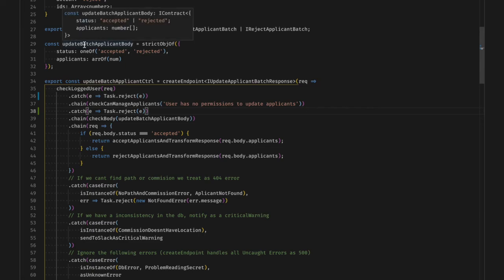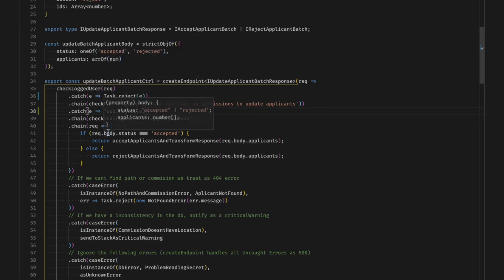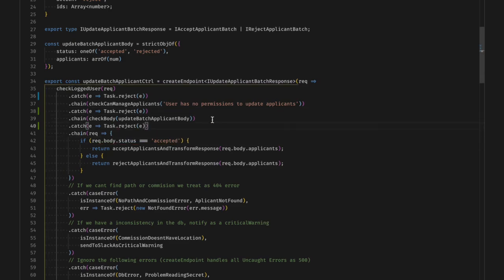We can check the inferred type here. If the body has the shape that we want, then the request will be typed accordingly, and we'll get type safety. If it doesn't, then we'll have a bad request error, which is another HTTP error with the status code 400.